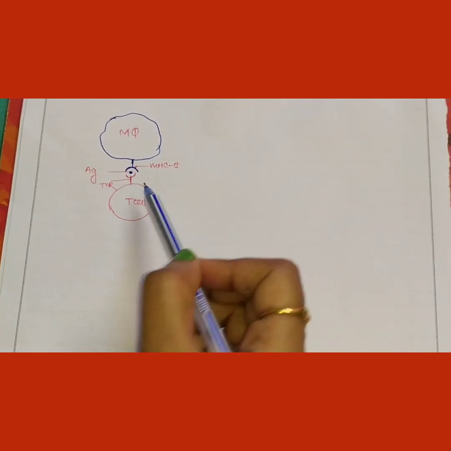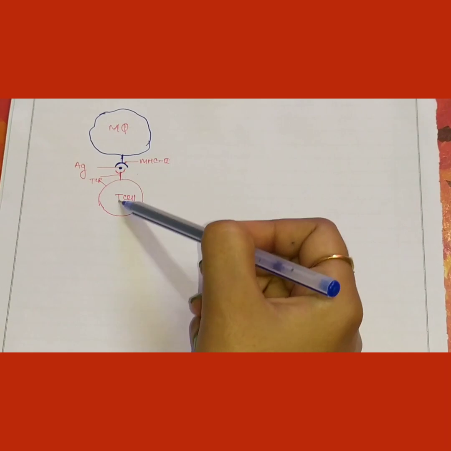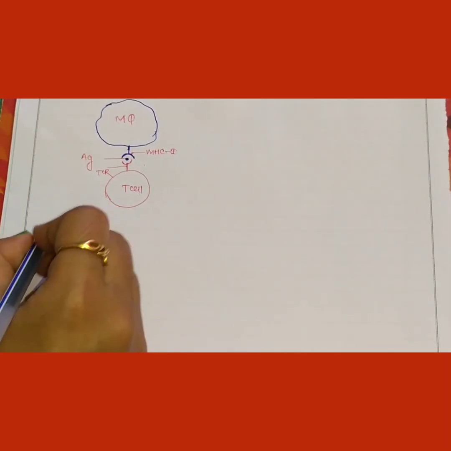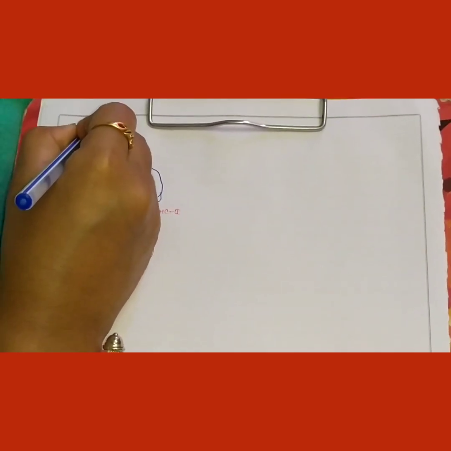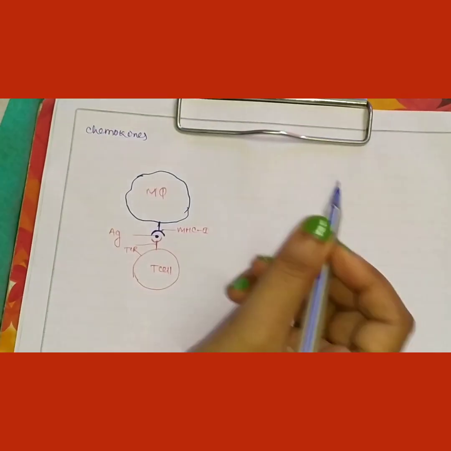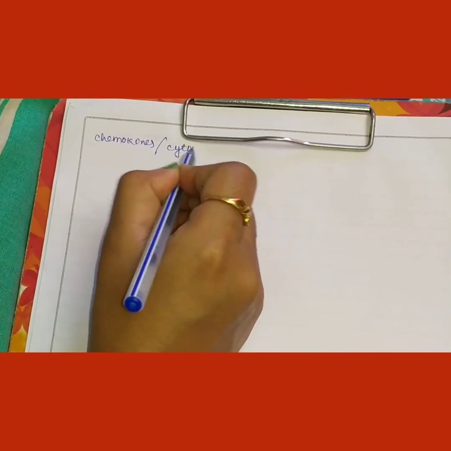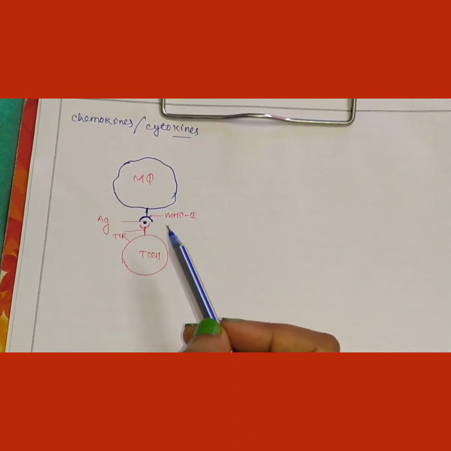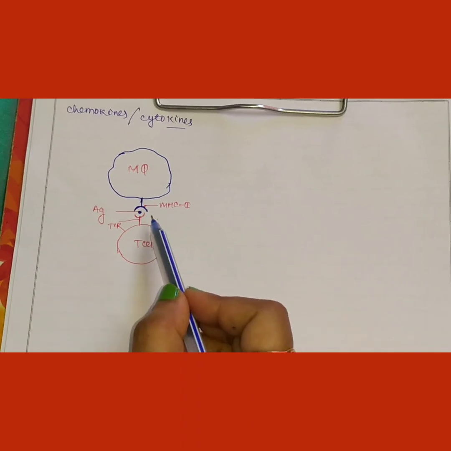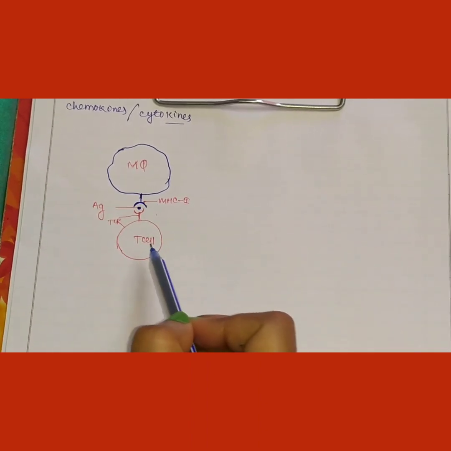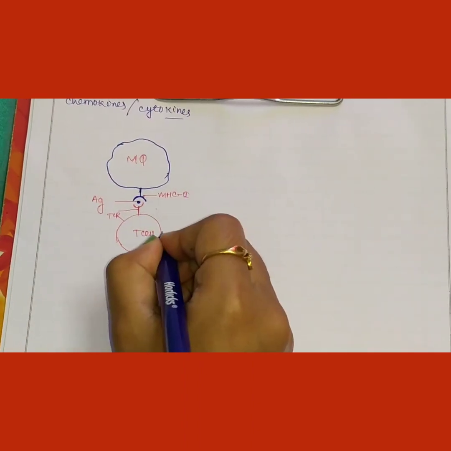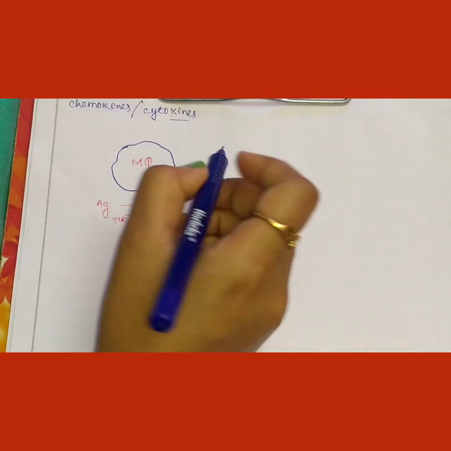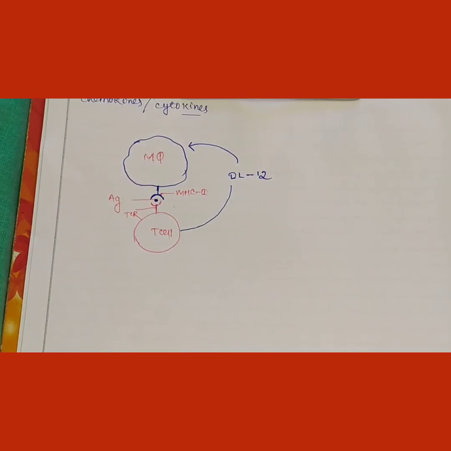After this interaction, the T cell and this macrophage start cross-talking with each other with the help of chemokines, also known as cytokines. In proper interaction, when the T cell finds an antigen with the macrophage, it starts secreting interleukin 12.